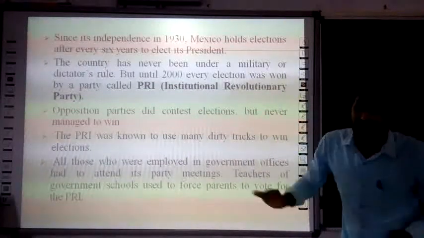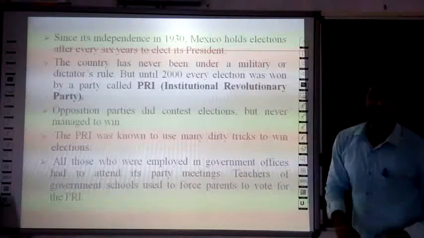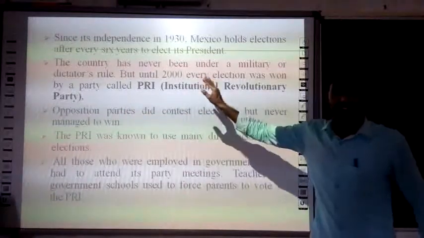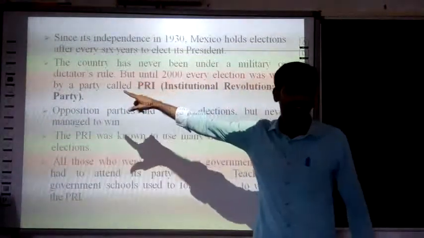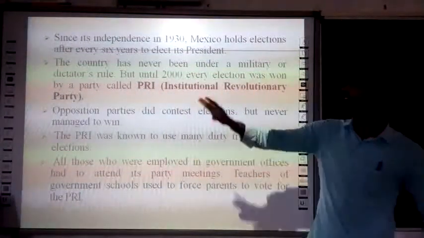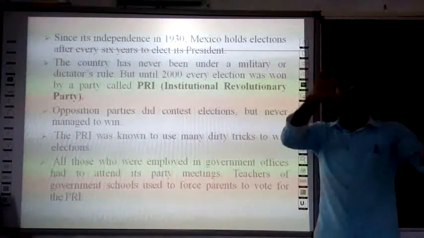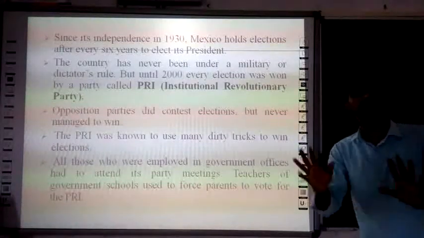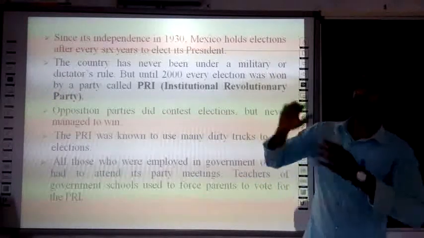But until 2000, all elections were won by the party called PRI, the Institutional Revolutionary Party. All the elections conducted in Mexico till 2000 were won by the PRI.